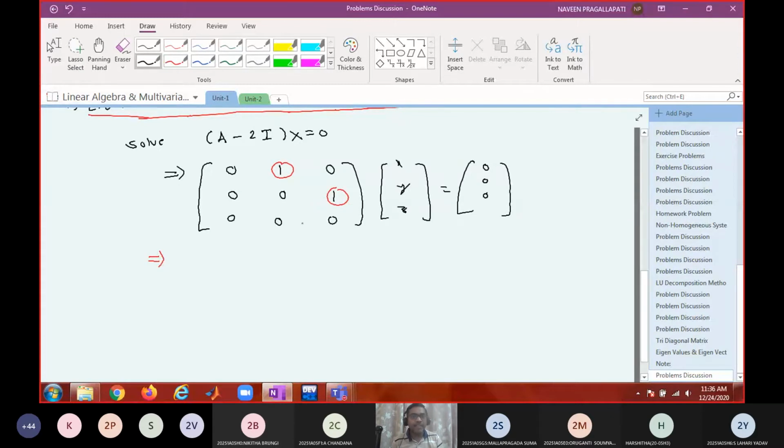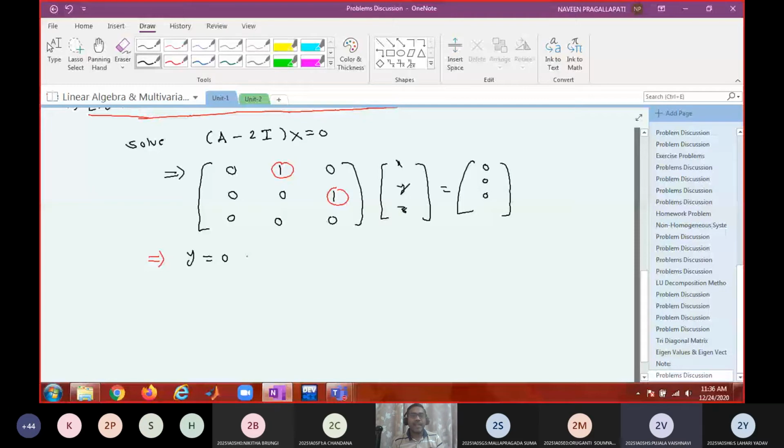So what are the independent variables? Write down the equivalent system now. What is the equivalent system? What is the first equation? y equal to 0. And what is the next equation? z equal to 0. So what is the free variable?